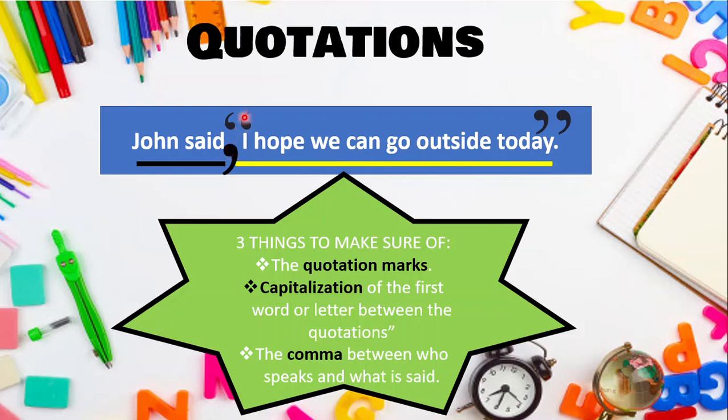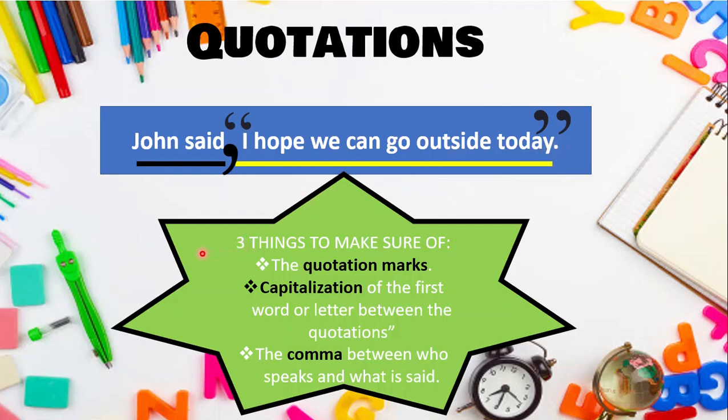Where do we put it? What the speaker said. He said, "I hope we can go outside." Before I and after the last word. See? And the first word must be in capital. And of course, end the sentence with the punctuation.